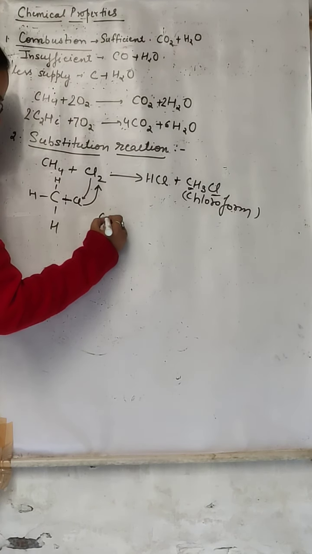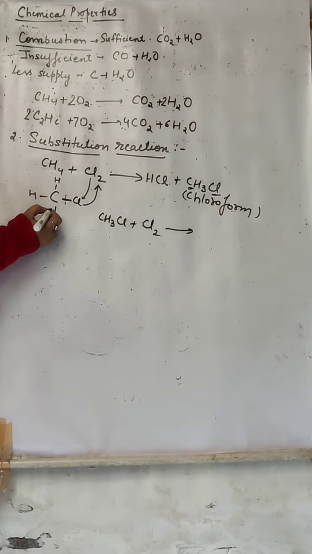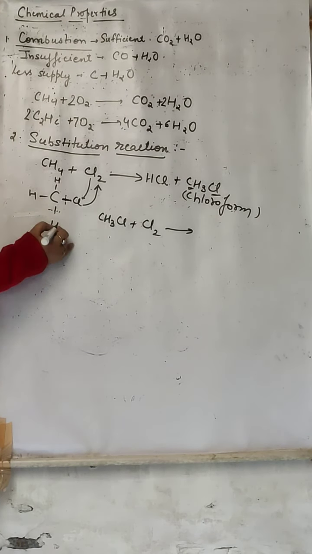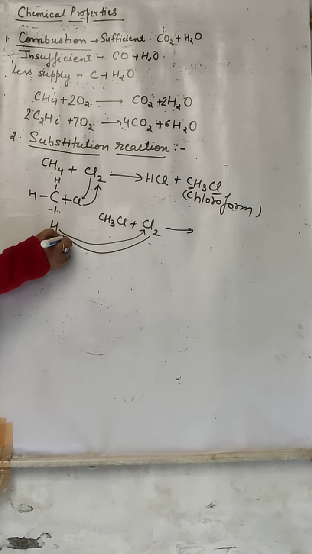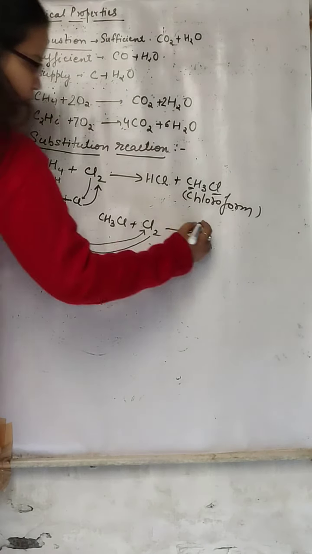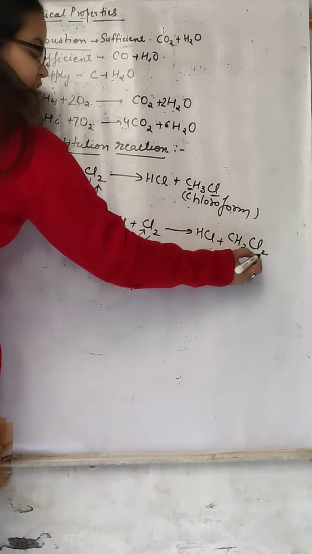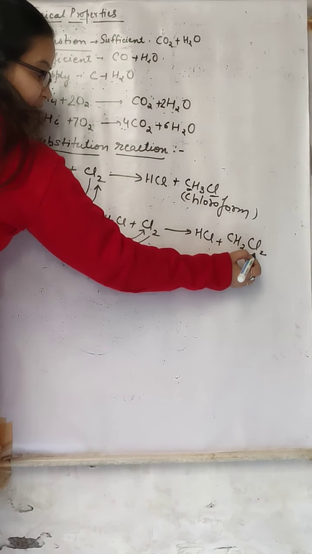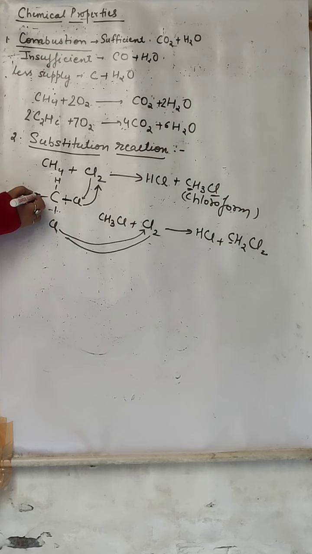Now this CH3Cl again is going to react with Cl2. Now this bond is going to break. This H is going to react with Cl and one Cl is going to add here. Now the formula is CH2Cl2. HCl they have formed first and they will form CH2Cl2. So 2 chlorine, so dichloro, one carbon meth, all single bond ane. So dichloromethane. अभी भी इसके पास कंडीशन है कि यहाँ से H एक रिमूव हो सकता है.